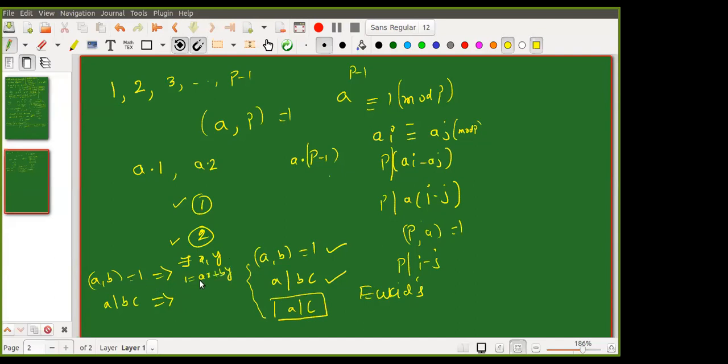I'm just writing whatever is given to me. Now a divides bc. You know that there exists an integer k such that bc is equal to a into k. Now I have these things with me. Again, what do I want to show? a divides c. What is its meaning? I want to show that c is equal to a into something. How can I utilize my information?